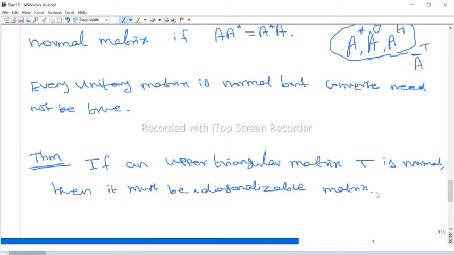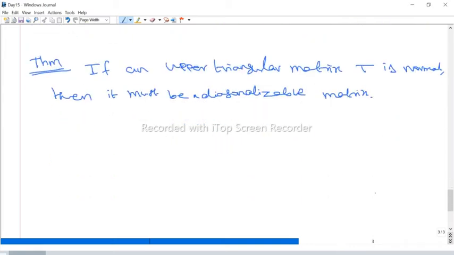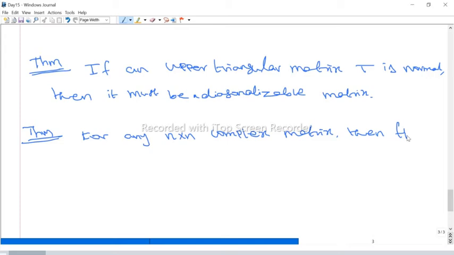Now we make some theorem statement, some characterization of normal. The theorems are very important to solve problems. You should remember all the theorems. So for any n by n complex matrix A, the following are equivalent.